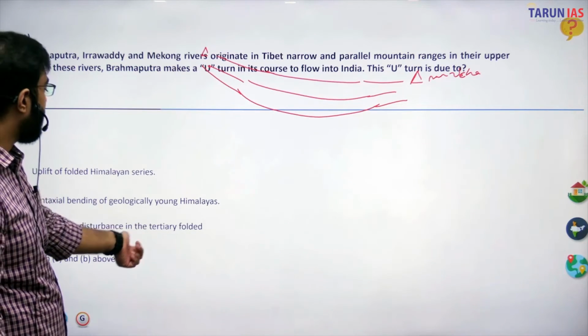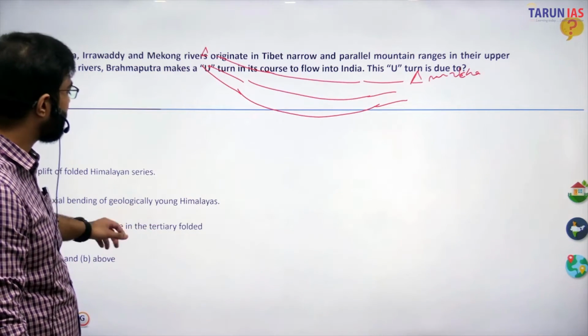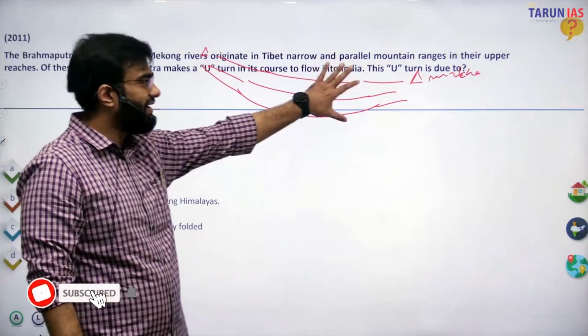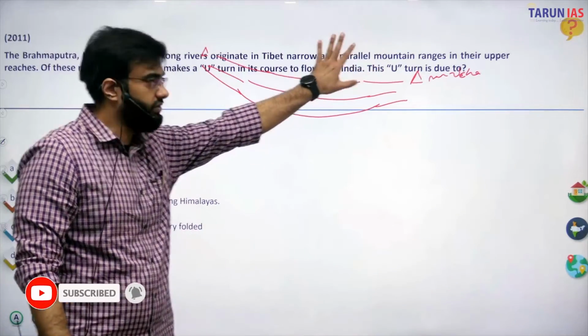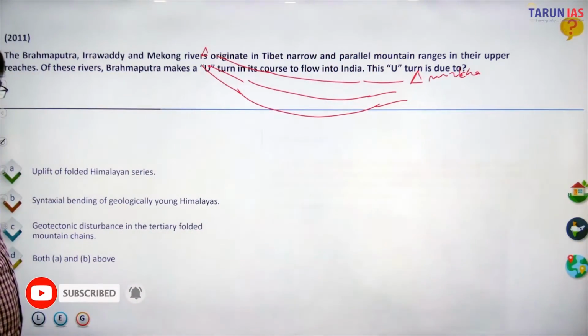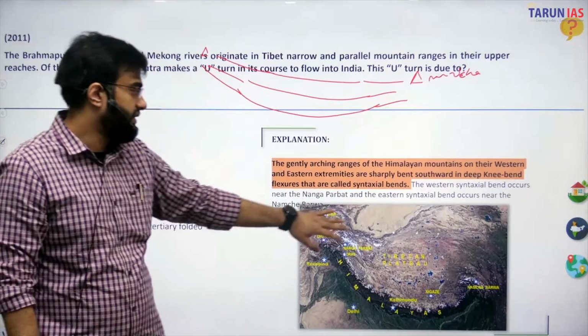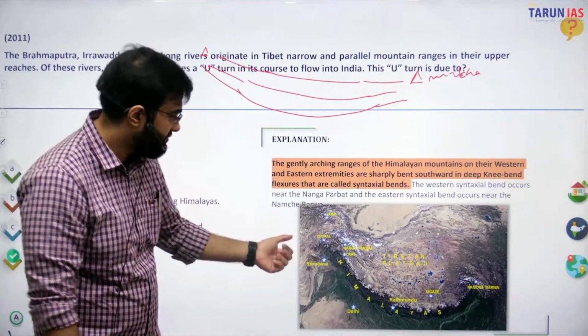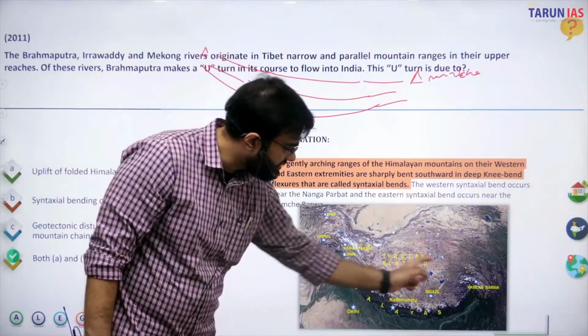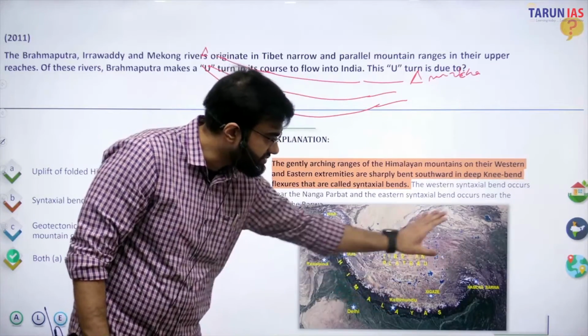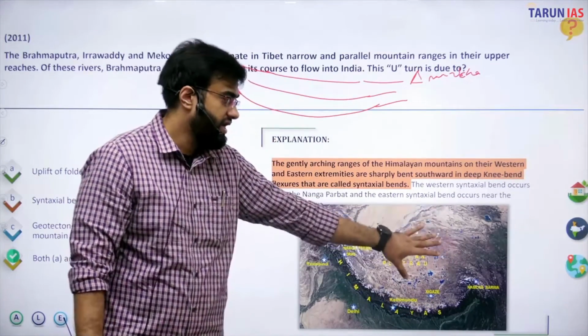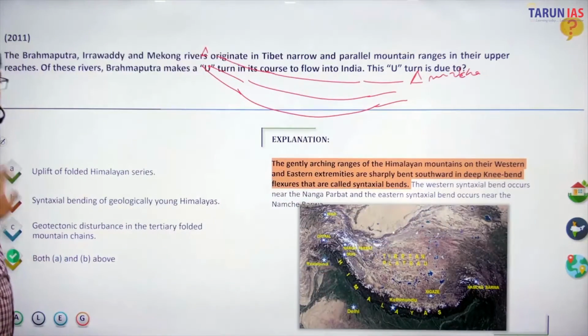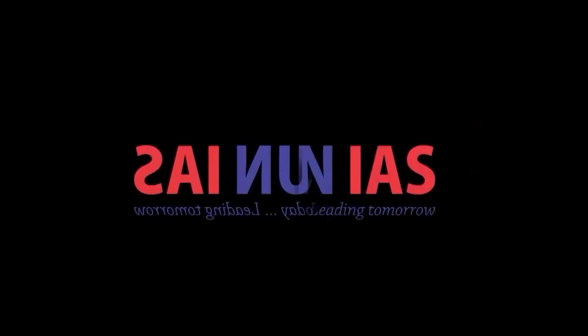Geotectonic disturbance in the tertiary fold mountain chains is basically not exactly answering this question, so you have to ignore this. I have written the explanation also. So this is basically the western part. This whole is the Himalaya, and this is the Himalaya, Hindu Kush and the Tian Shan and Altai mountains. All are there.